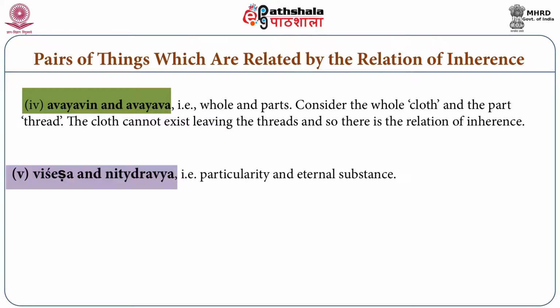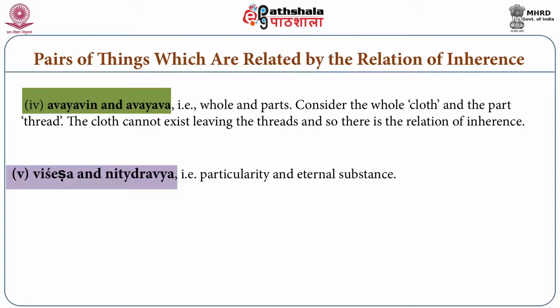Another pair is Vishesha and Nitya Dravya. Vishesha is particularity, the ultimate differentiator, and Nitya Dravya is eternal substance. So between particularity, the ultimate differentiator, and eternal substance, there is a relation of inherence. So these are the only five cases where it is possible to have a relation known as inherence.